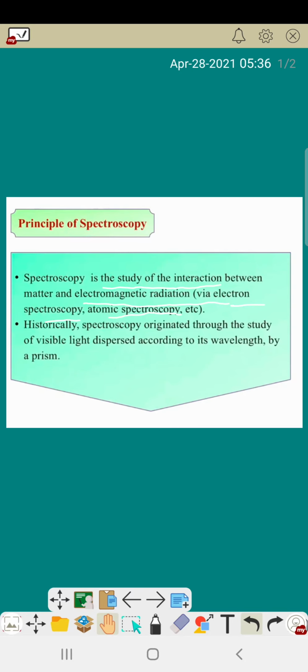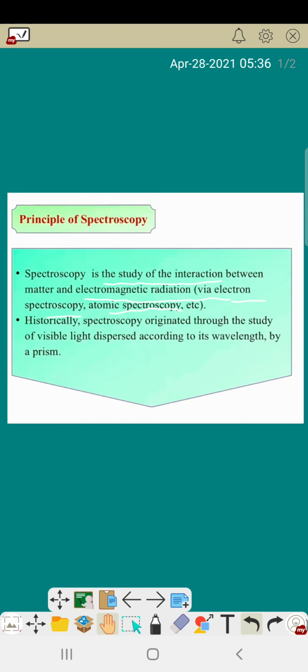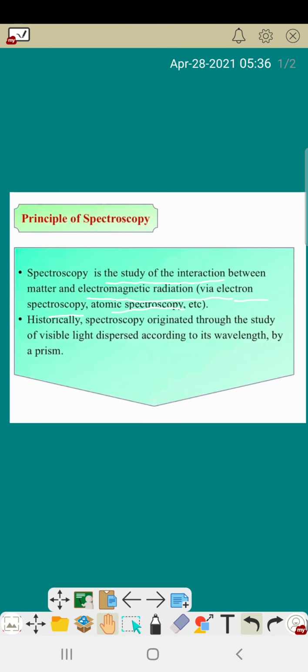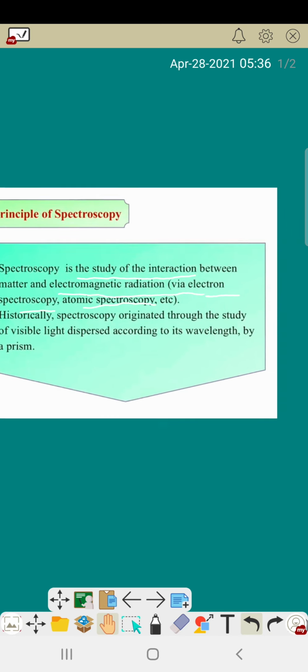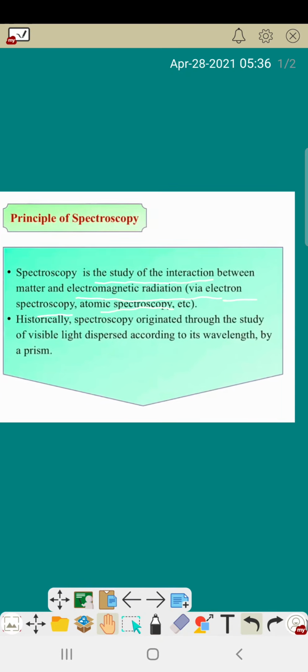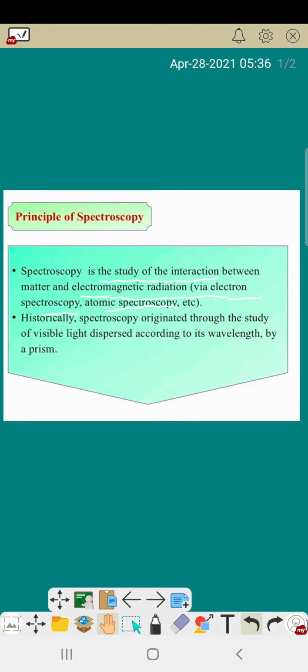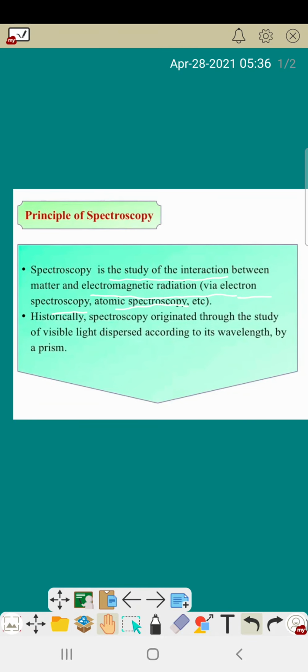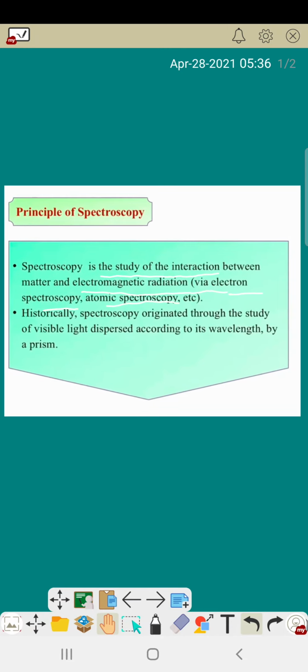But when electromagnetic radiation attacks the subatomic particles, that means proton, positron, neutron, including the electron, so when the radiation attacks not only the electron but all the subatomic particles, then this spectroscopy is called atomic spectroscopy. I think it's clear.